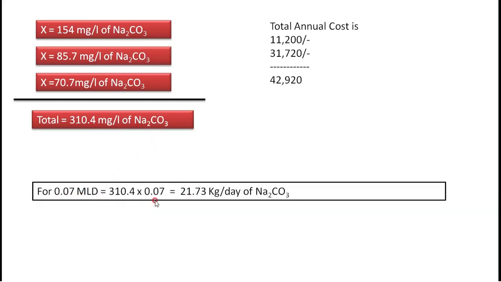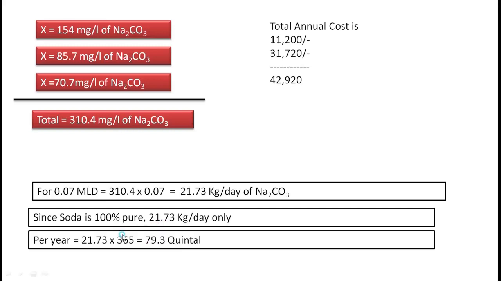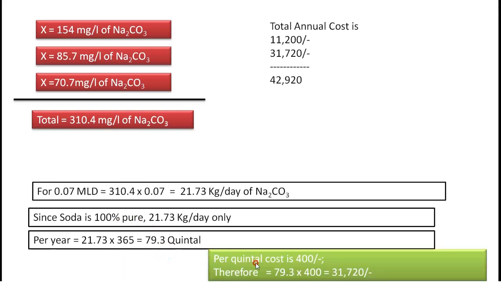Then again for 0.07 MLD you will get in terms of kg, and since soda is 100% pure, you will get soda directly, therefore you need not divide it by anything. Then per year multiply by 365, you will get in kg, divided by 100 you will get quintal. Then per quintal 400 rupees there, therefore total amount is 31,720 rupees. Then add both the costs, you will get 42,920 rupees per year annual cost for that treatment.